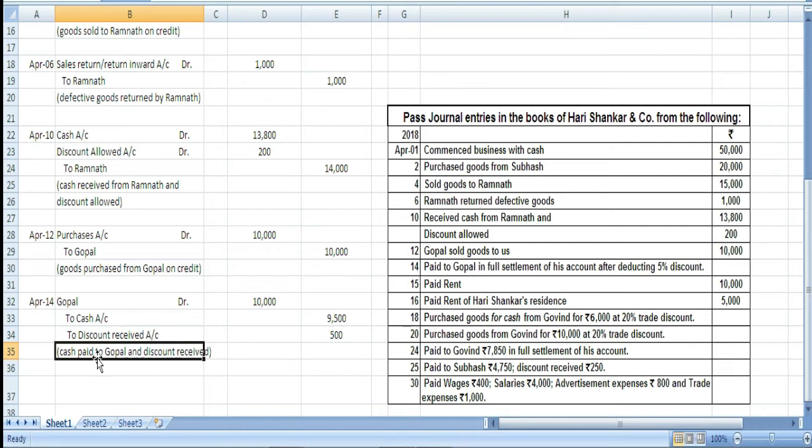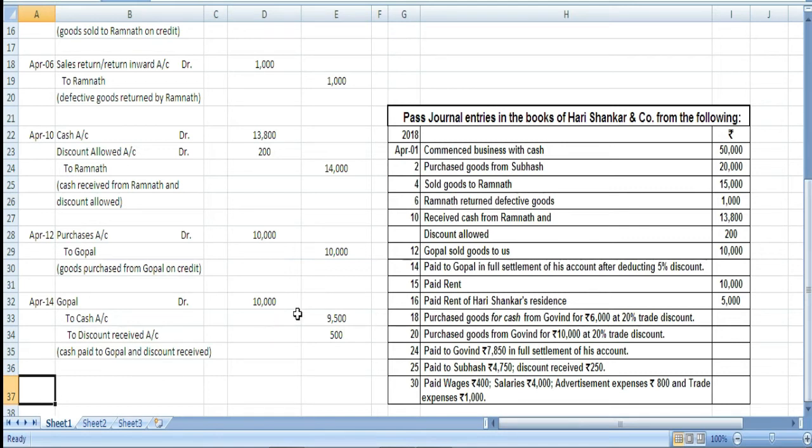Okay. So here Gopal becomes the receiver, cash goes out according to the real account, and discount received is our gain because we are receiving some discount and paying less amount. So that becomes our gain, and so it will be on the credit side to discount received as per the nominal account.